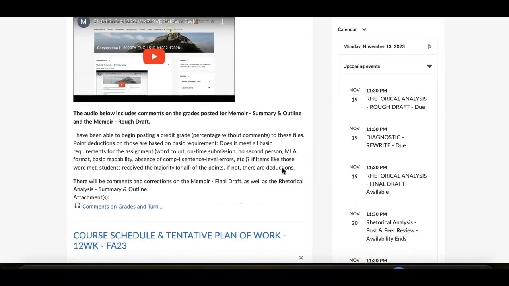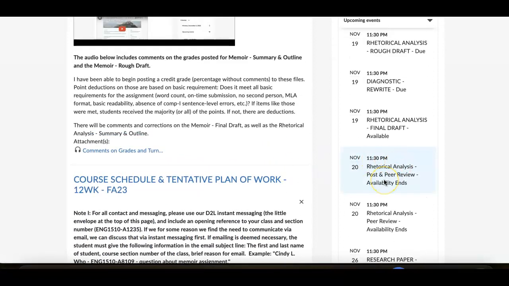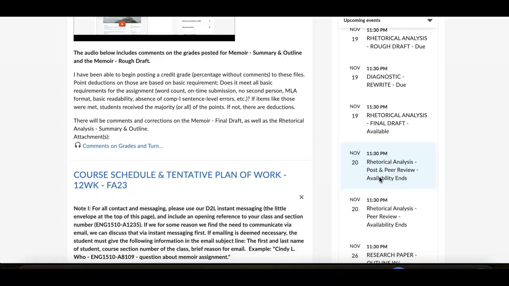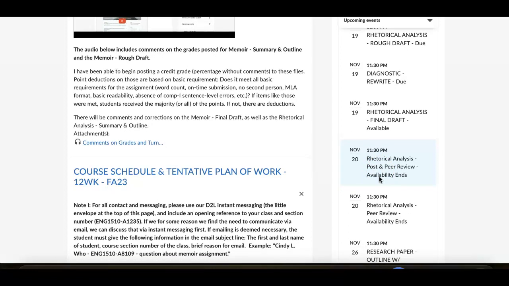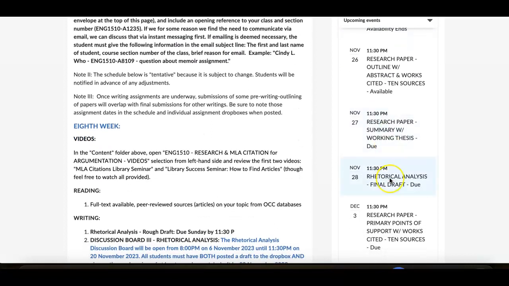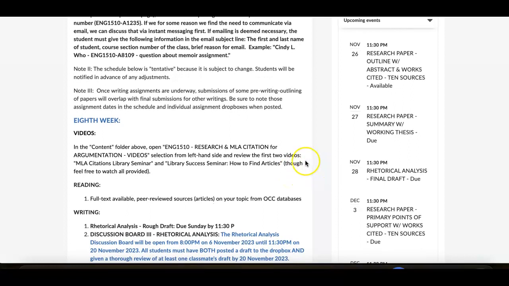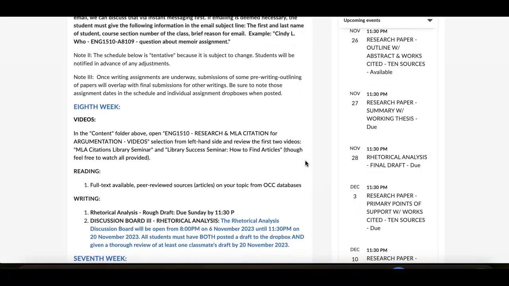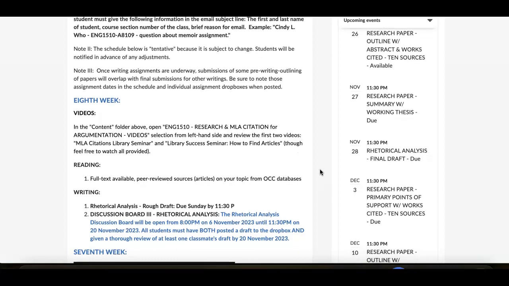Let's note that in the discussion board category, that Dropbox is available. The discussion board area is available now. Everyone has to both post and review a classmate's by the 20th, and the final draft becomes available on the 19th. The final draft will be due on the 28th. So I have nothing that's going to be due during what's technically a holiday break, but for an online async, and especially in that 12-week, technically you don't really get much besides the couple of days there. You still have a submission that's due right after it finishes.